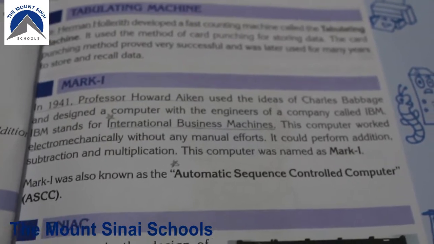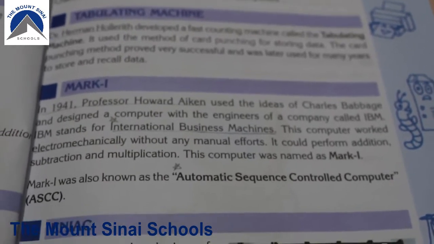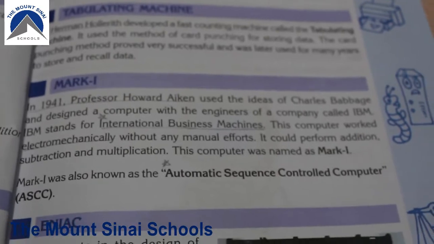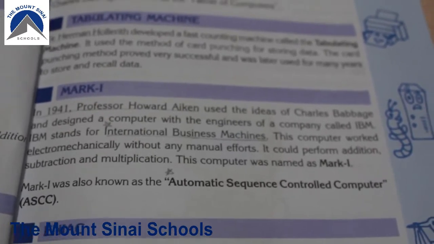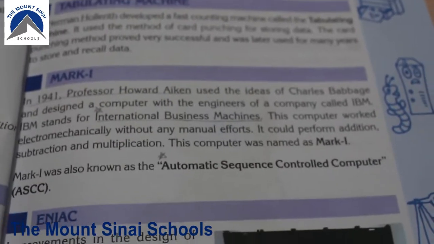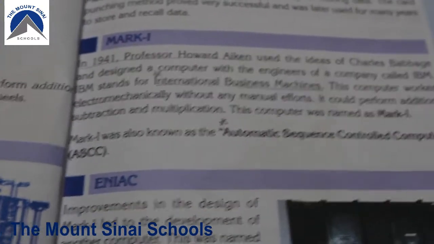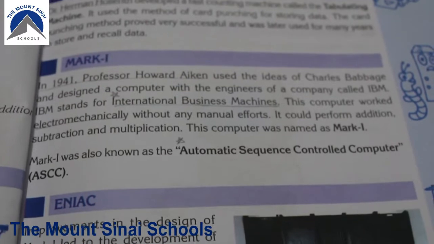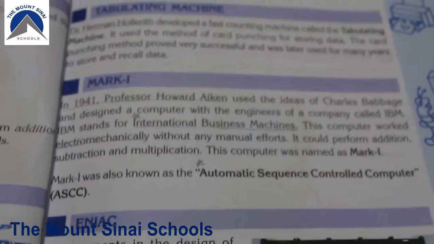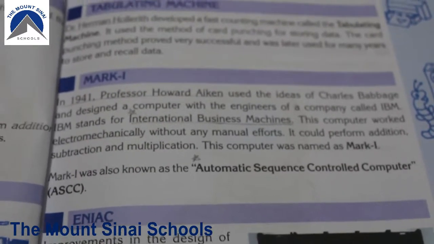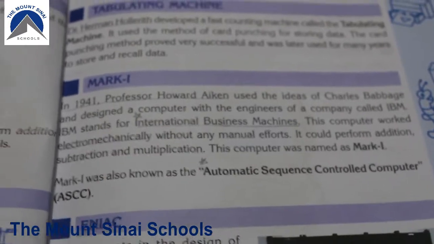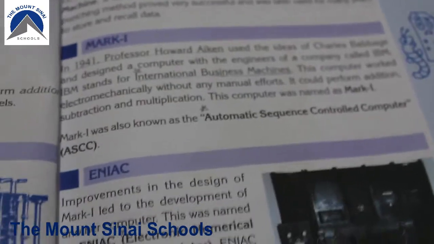Electromechanically means the machine worked with the help of electricity. It could perform addition, subtraction, and multiplication. This computer was named Mark I. Mark I was also known as the Automatic Sequence Controlled Computer, ASCC. Another name of Mark I is ASCC, and its full form you have to learn.